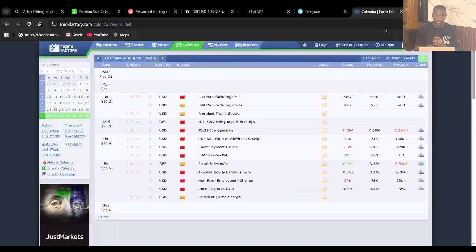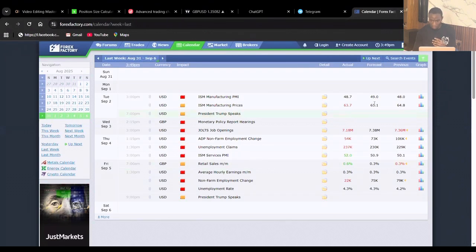So basically, I will show you the data that was available for the previous NFP, which was on a Friday, and how we were able to navigate it and what the chart looks like. So let's get down to the chart right now. Welcome to my screen. There was information available before the news release. Let me take you through it and explain what we were expecting, and how we approached trading NFP within the week.